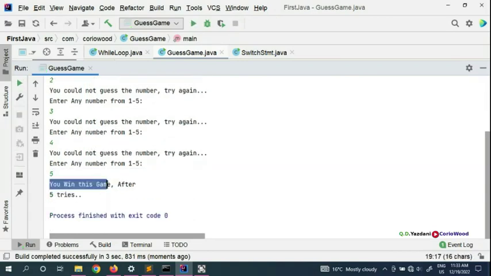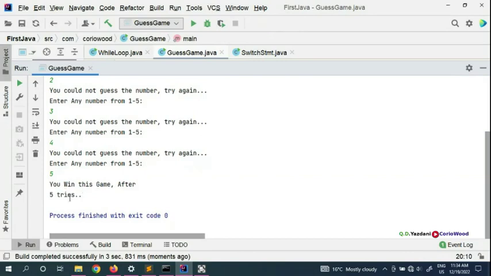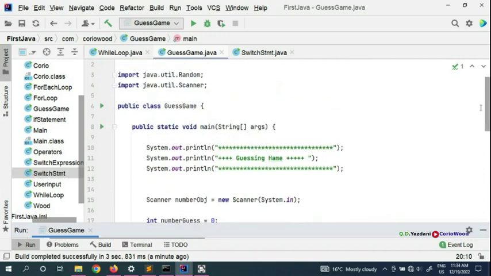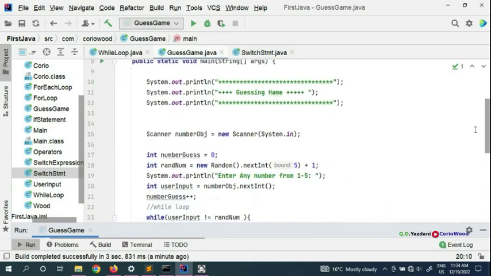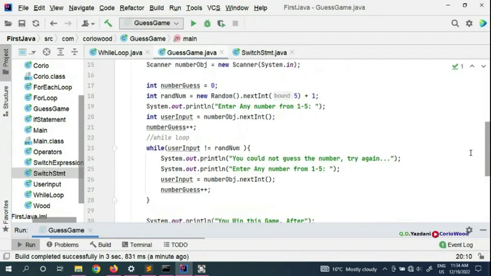You win this game after 5 tries. So now you tell me, how cool is this? We have tried 5 times to win the game. So that's how you can create a guessing game with a while loop. That's a very simple, easy guessing game.